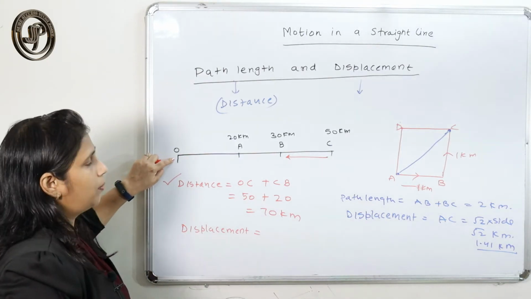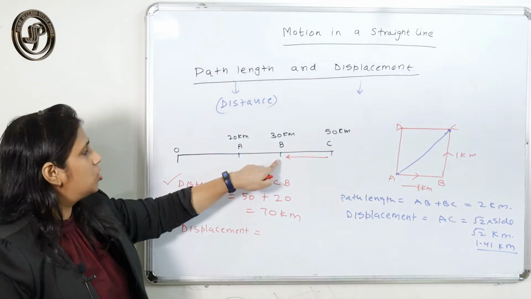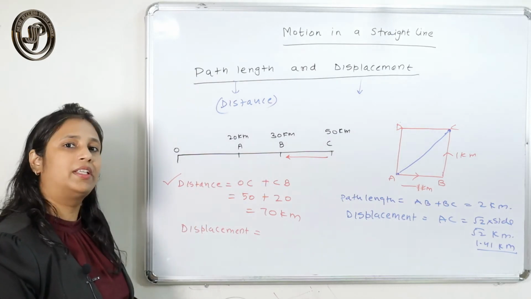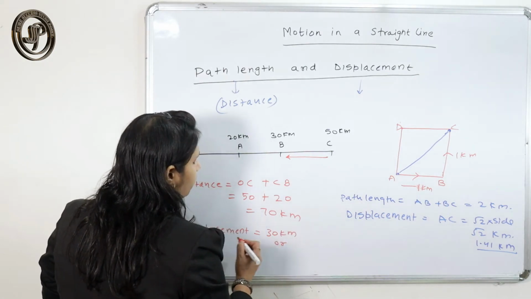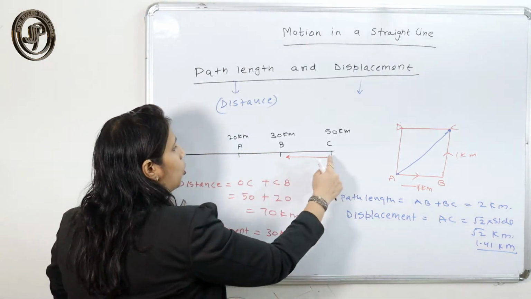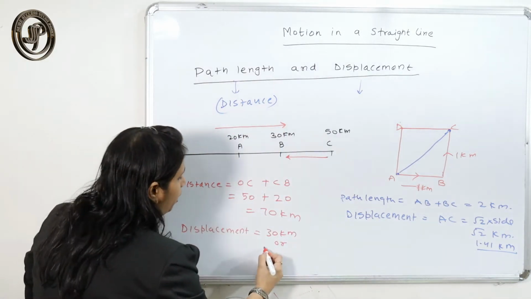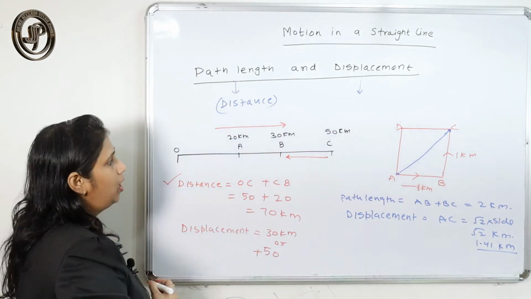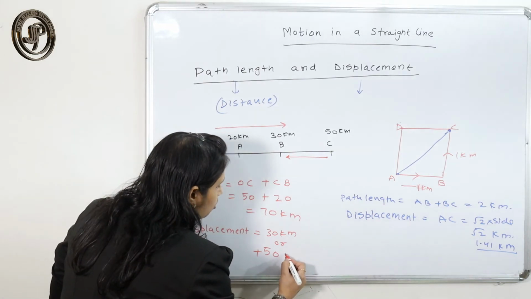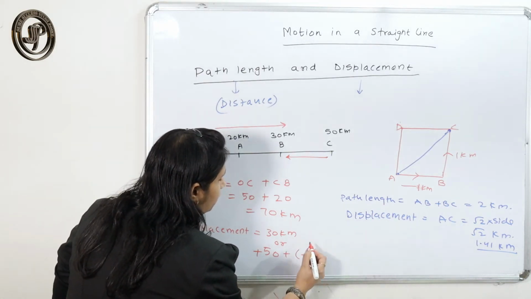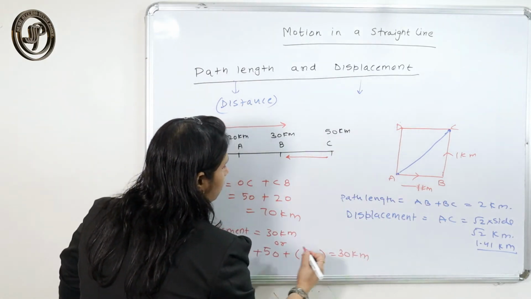So this is the initial position and this is the final position. What is the shortest distance between the initial and final position? That is 30 kilometer. Or you can find it in this way: from O to C, the particle moves in this direction, so you say plus 50, and then from C the particle changes its direction, so here it is minus 20. So that is 30 kilometer.